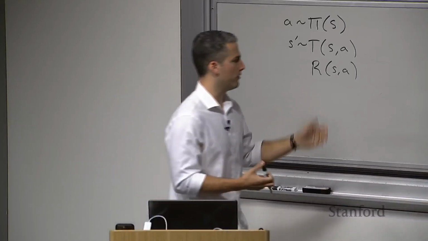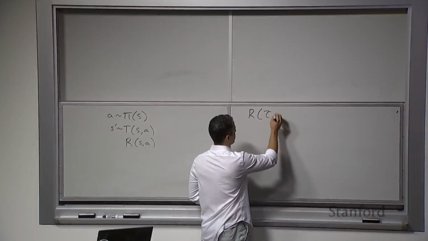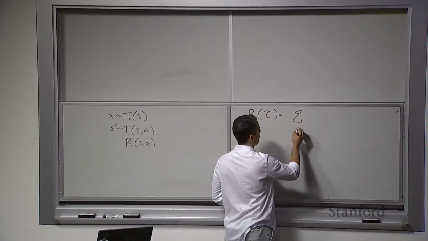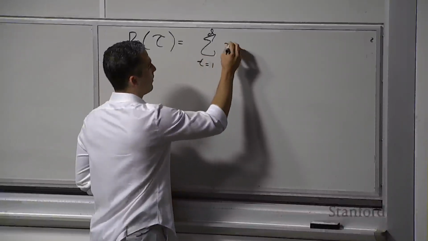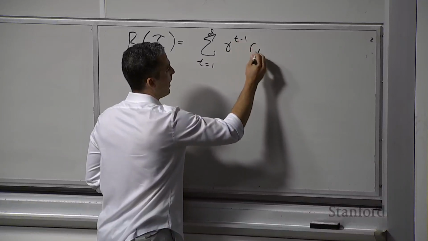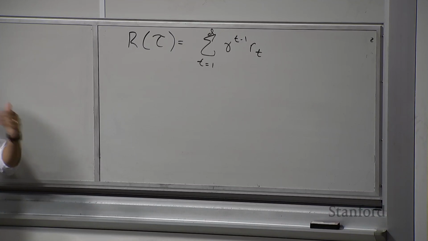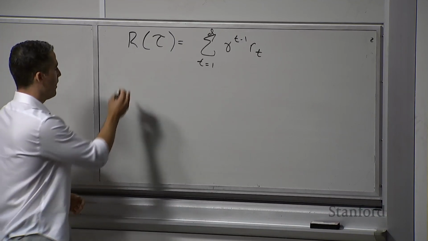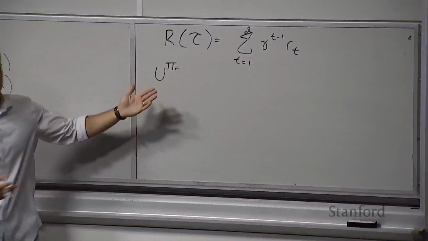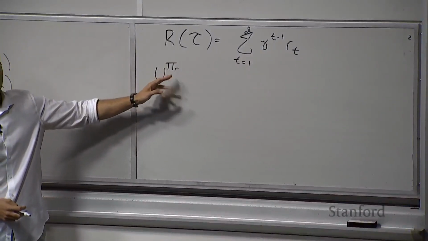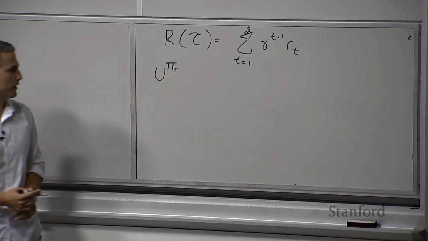But first, how can we actually do this estimation, right? So we saw that the reward that we got along a specific trajectory tau is just the sum from t equals 1 up to that rollout depth d of the discounted reward. So we have some discount factor and the reward that we received. Now we want to be able to estimate the utility of our rollout policy that we're using. So the utility of the rollout policy we're going to write as U pi r. And this r here is just to denote that this is following our rollout policy, because there's going to be a distinction here in a second.